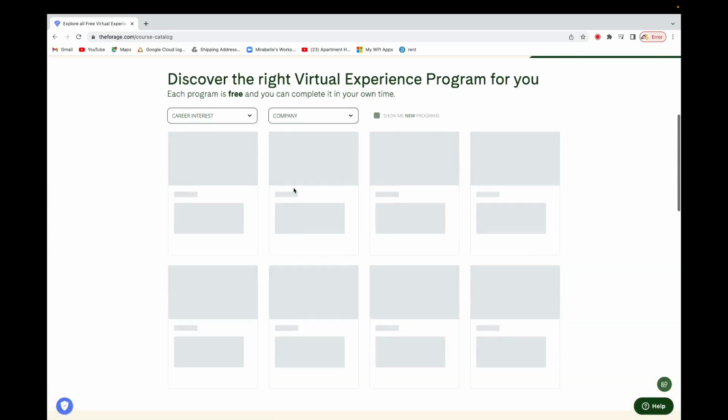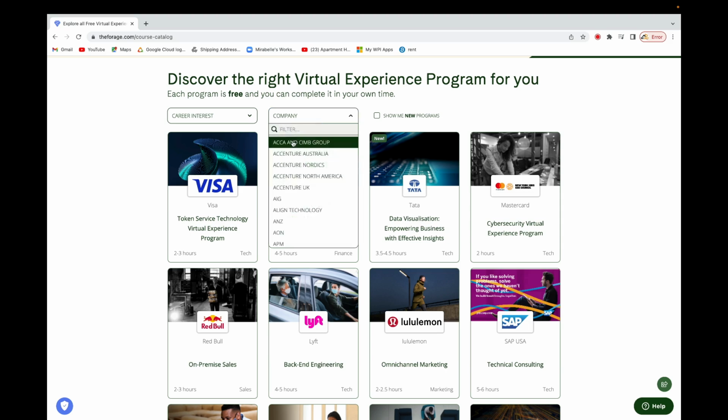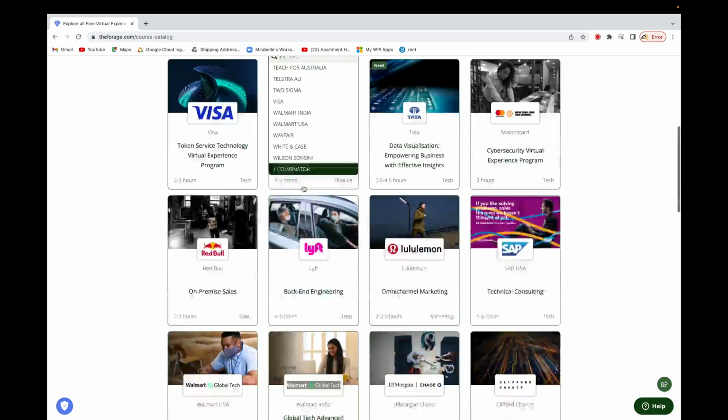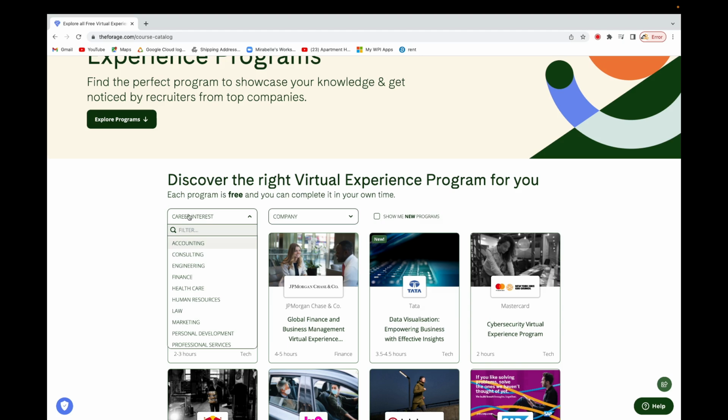What I want you to do is to see that we have career interest and then we have company. So you can filter based on your career interest or based on the company. If you go to the company, you see that we have quite a lot of great companies over here. If you have a company in mind that you want to do an internship with, you can filter based on that company. What I want you to do is to go to the career interest.